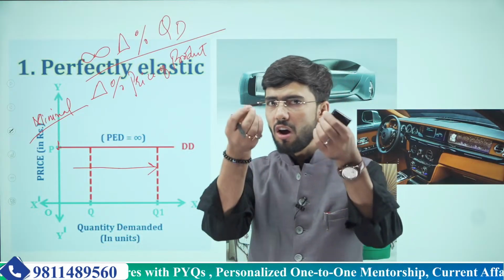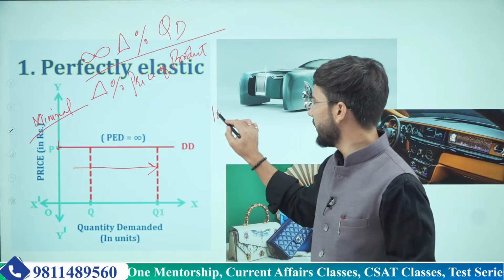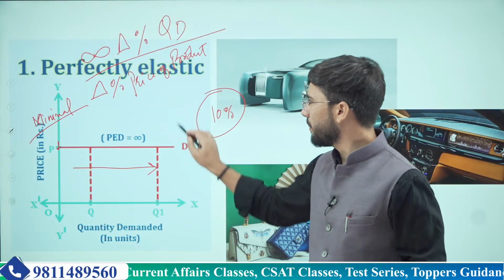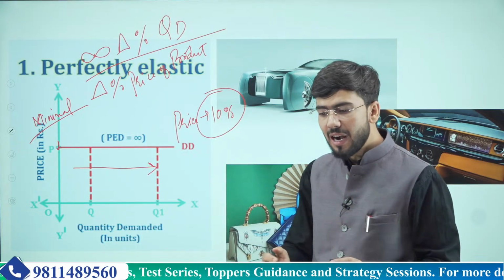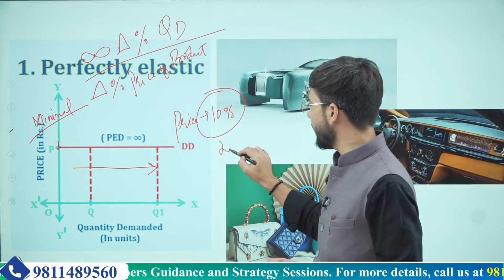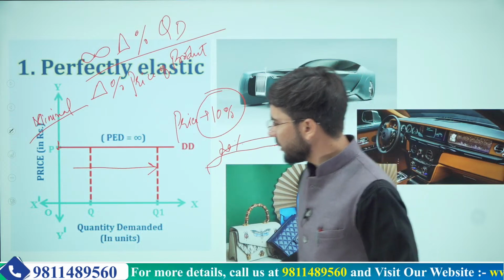If the price of a good, say a Rolls-Royce, decreases by 10%, the demand may increase by 20% or it may increase exponentially. Why so?